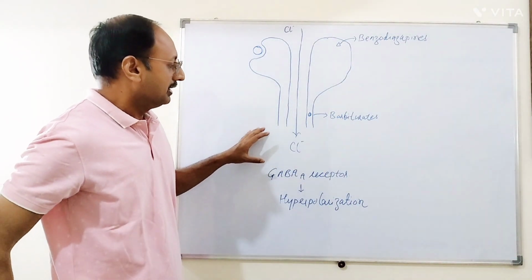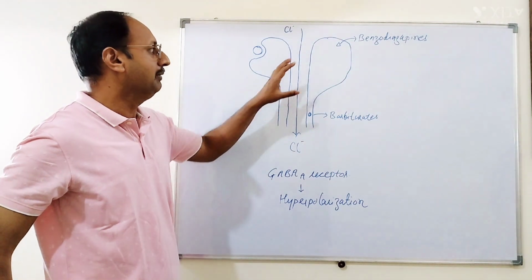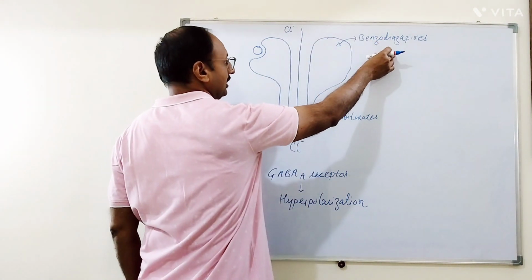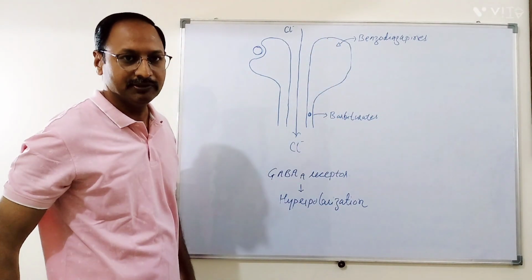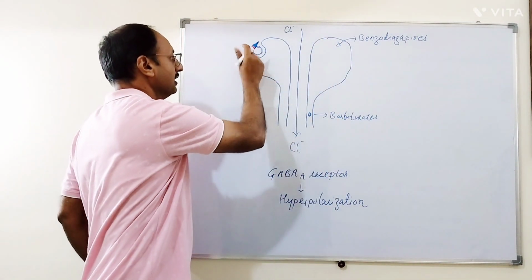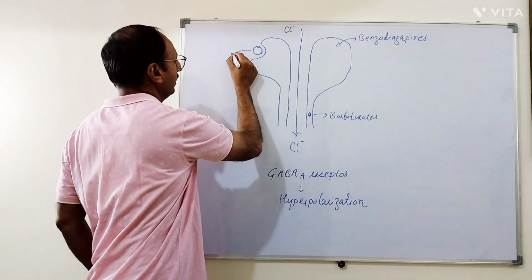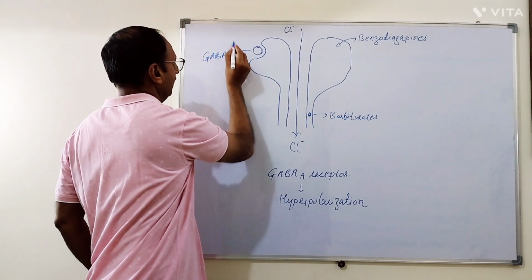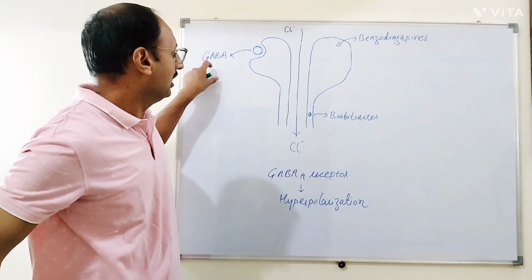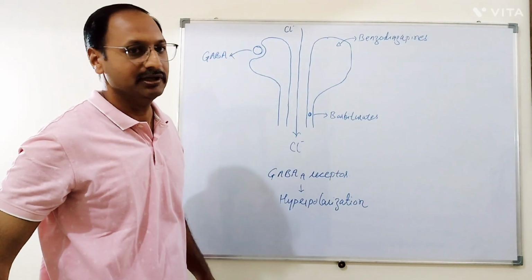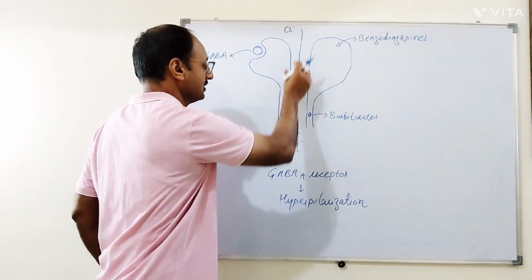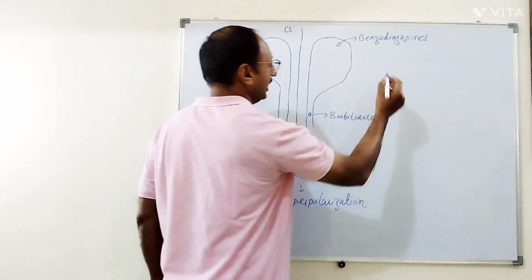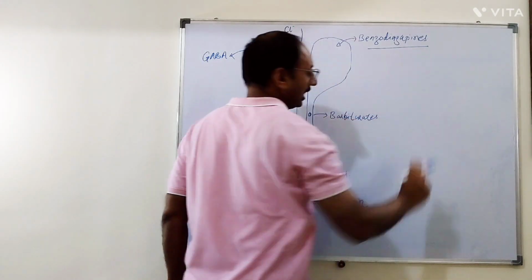This GABA receptor has multiple binding sites. Benzodiazepine binds with this GABA receptor. It increases binding of GABA to the GABA receptor and increases opening of these chloride ion channels. Benzodiazepine has a GABA mimetic effect.